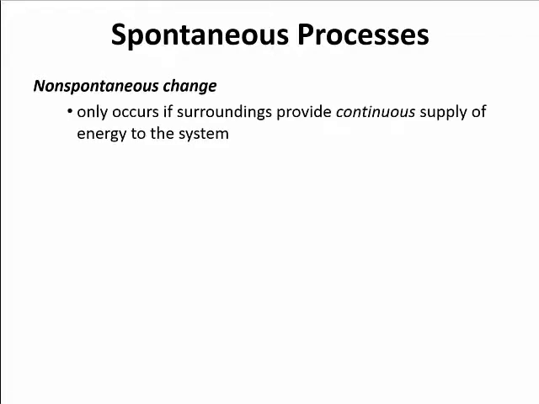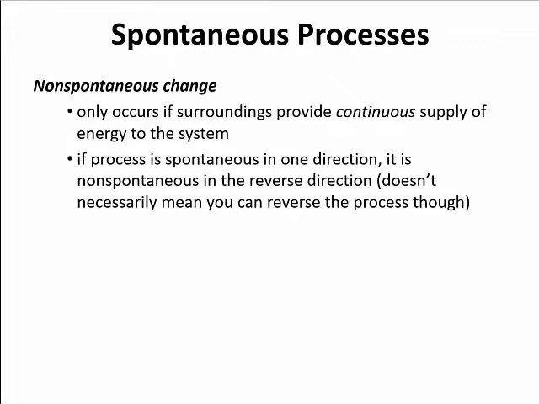We can also consider what are called non-spontaneous changes or non-spontaneous processes. We can have a non-spontaneous change, but it means we have to provide a continuous supply of energy into the system. Now, if the process is spontaneous in one direction, it is non-spontaneous in the reverse direction. Simply because it's non-spontaneous in the reverse direction doesn't necessarily mean, though, that you can reverse the process. You can put a lot of energy into a non-reversible process and nothing's going to happen.